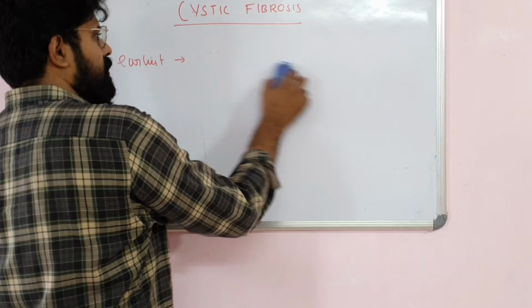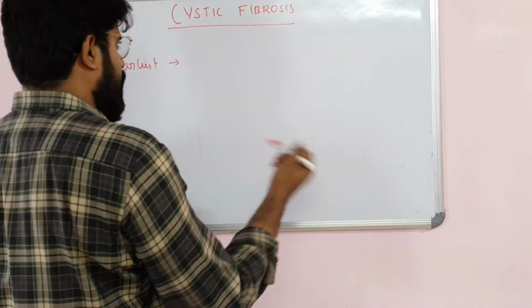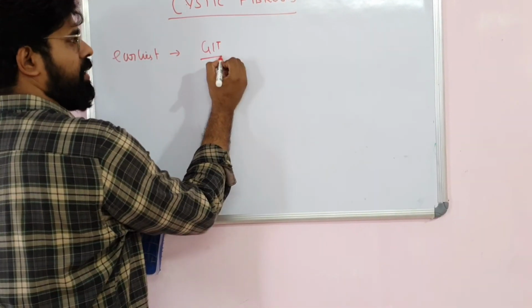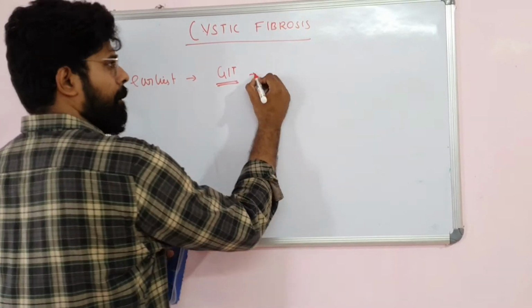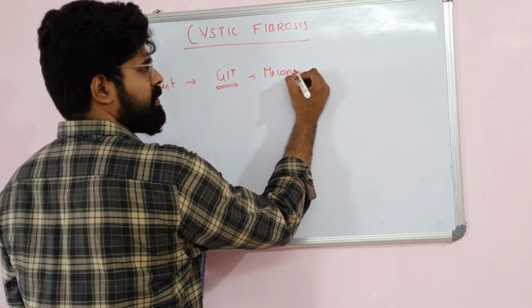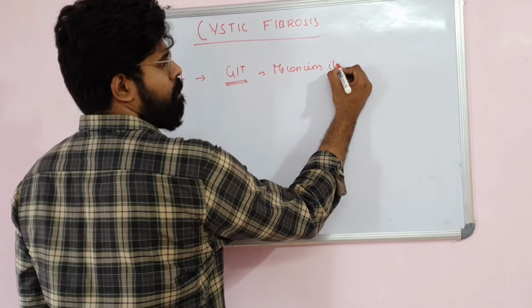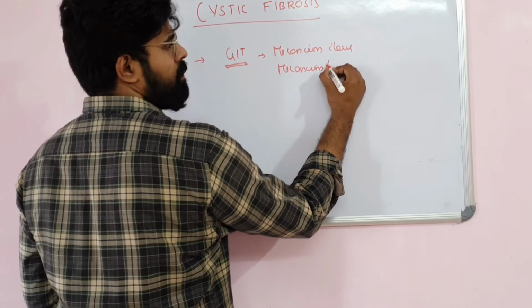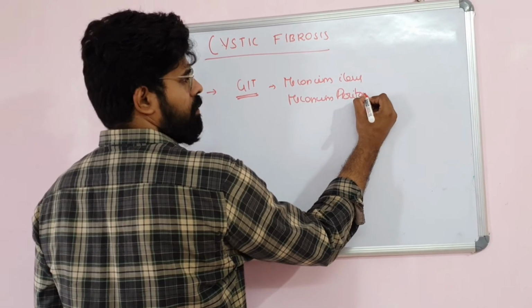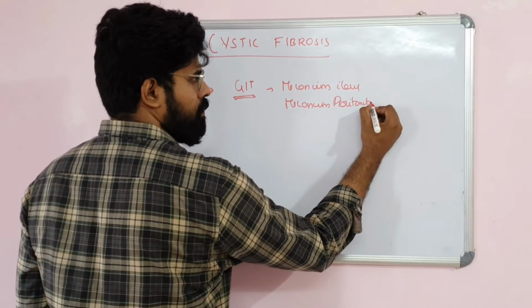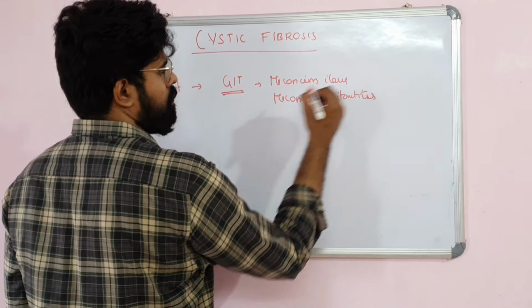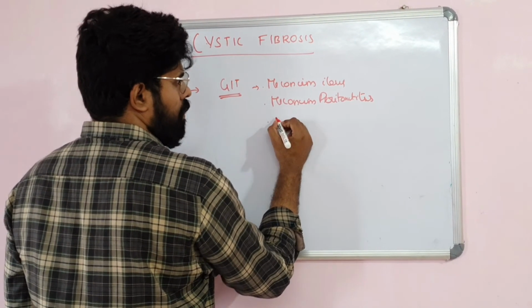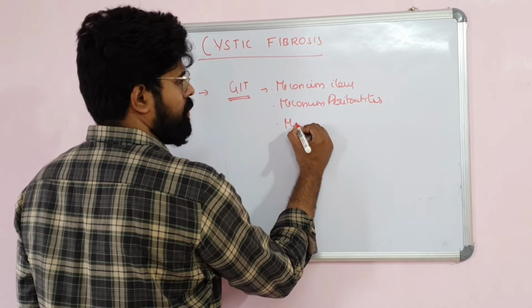The other findings include the gastrointestinal system, especially in children. Children will have meconium ileus, meconium peritonitis, and it can also cause meconium plug syndrome.